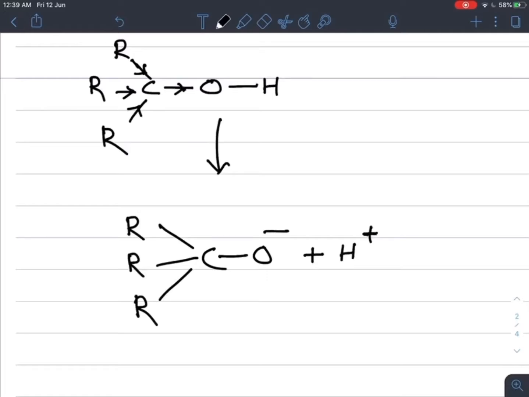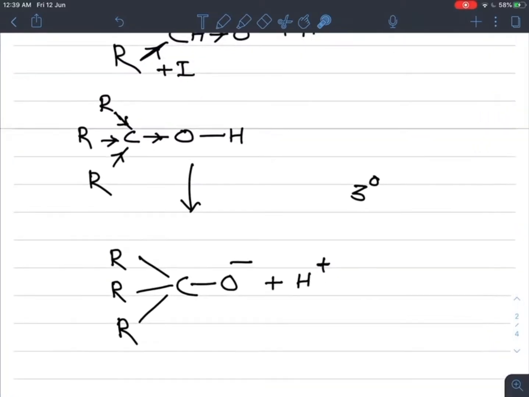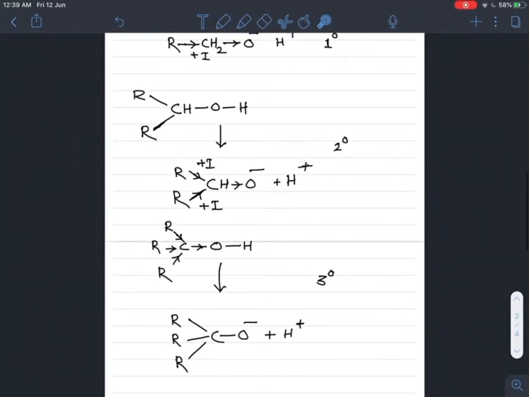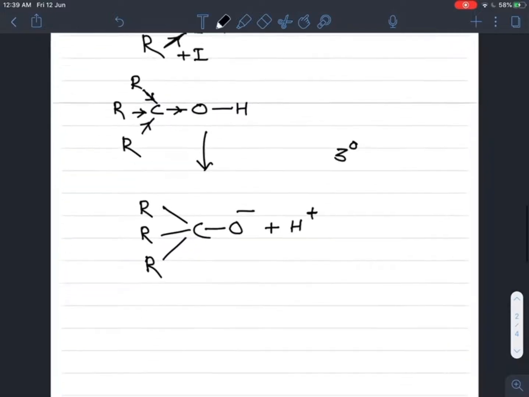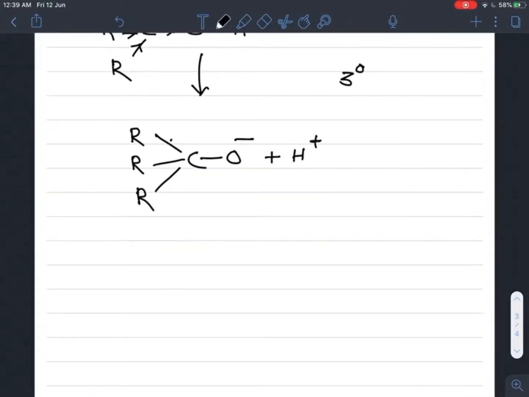But this removal, or donation, of H plus is not easy, because in case of tertiary alcohol the density on this oxygen is more as compared to secondary and primary. Why does the density on the oxygen increase? Due to the increase in inductive effect.